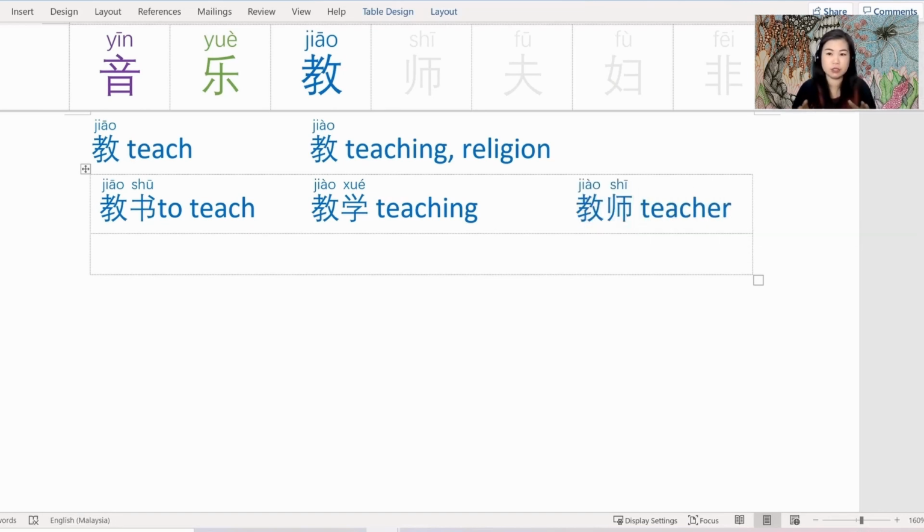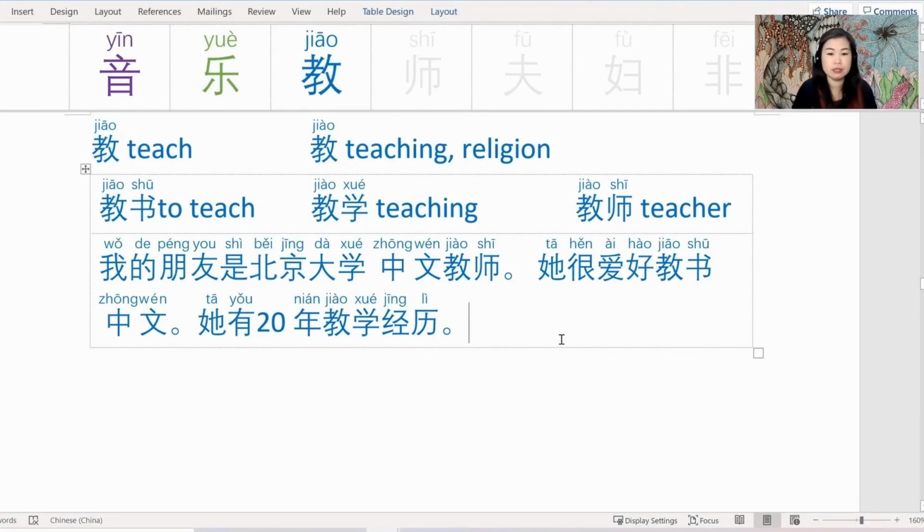In this case, the teacher as in the job, the teacher job. So here is a sentence which I had constructed earlier when trying to figure out how to use 教书, 教学, and 教师 all together in one paragraph. So I'm going to read that out and then we'll try and figure out what I'm trying to communicate with this sentence. 我的朋友是北京大学中文教师，他很爱好教书中文，他有20年教学经历。So let's break that down.